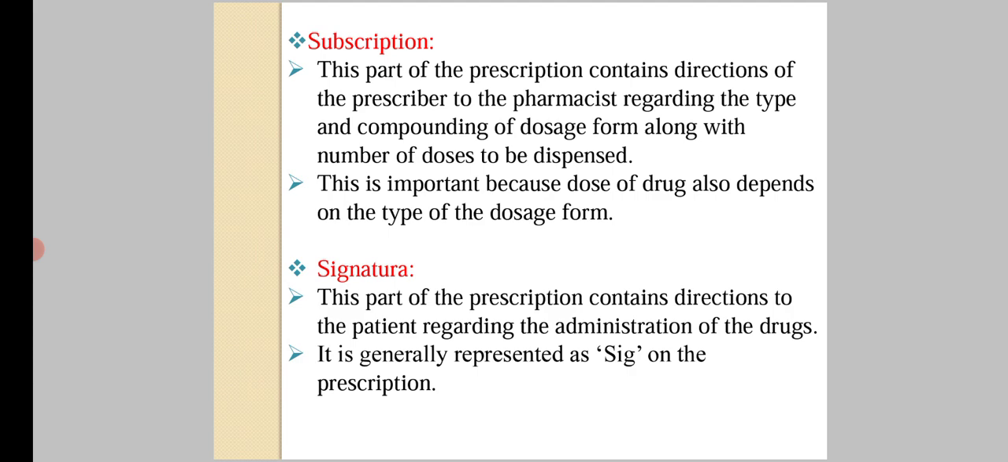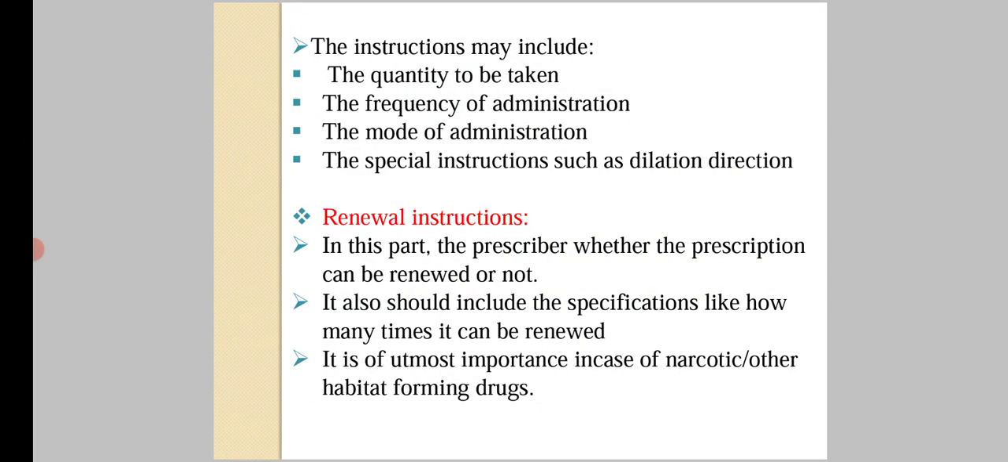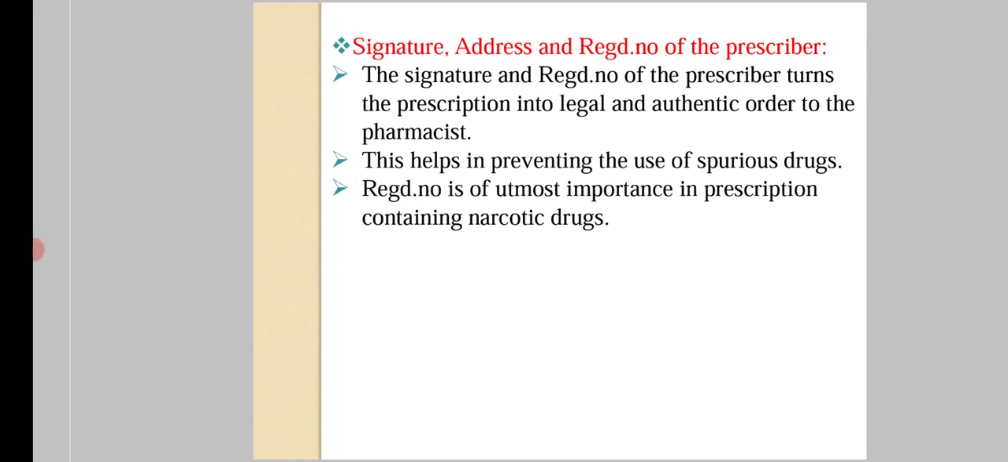Signature. This part of the prescription contains directions to the patient regarding the administration of the drug. It is generally represented as signature SIG on the prescription. The instruction may include the quantity to be taken, the frequency of the administration, the mode of administration, the special instructions such as dilution direction. Then next part is renewal instruction. In this part, the prescriber states whether the prescription can be renewed or not. It also should include the specifications like how many times it can be renewed. It is of utmost importance in case of narcotic and habit forming drugs.